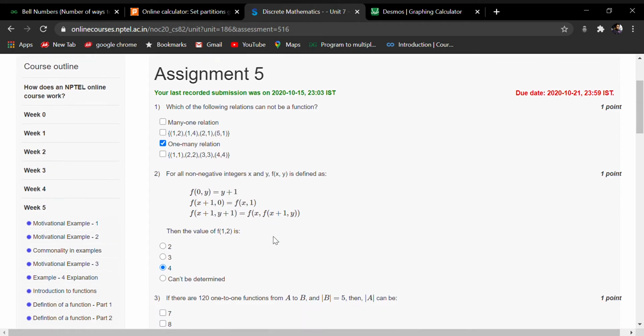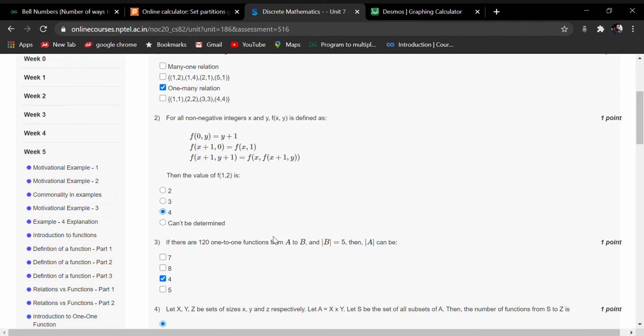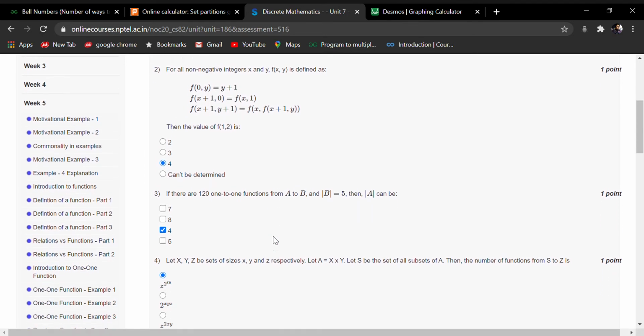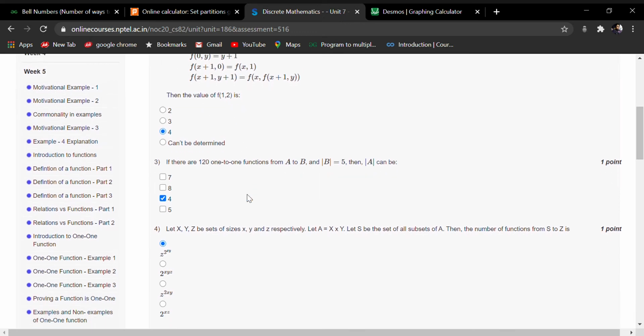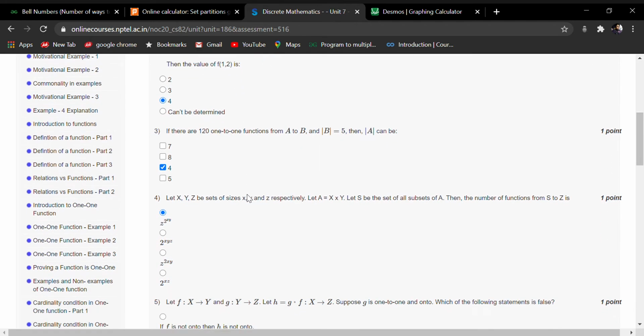Okay, so second question is a bit calculative, so I will leave it for you. Try it yourself. This is a very easy question. Just substitute the value of x and y and you will get the value of f12. Okay, so let's come back to the third question.